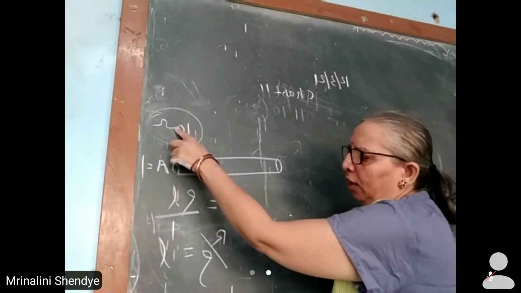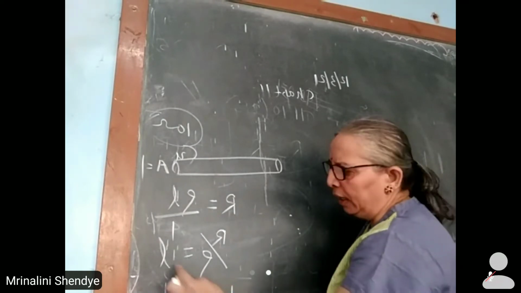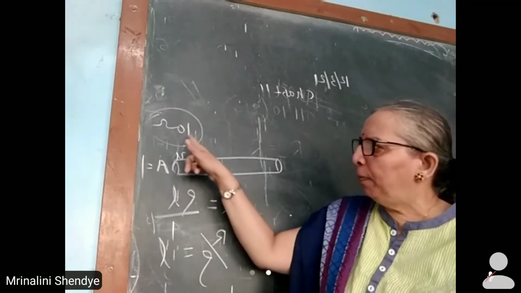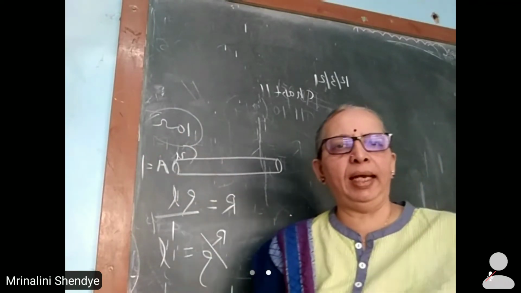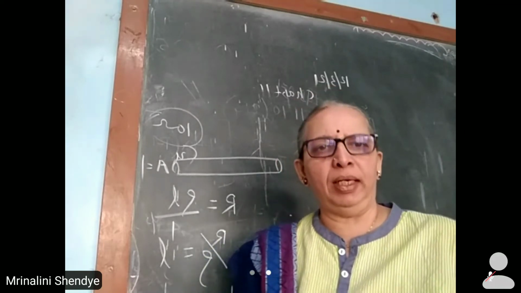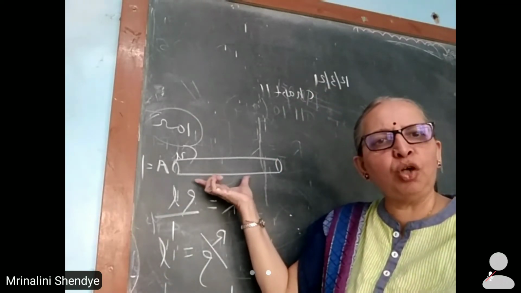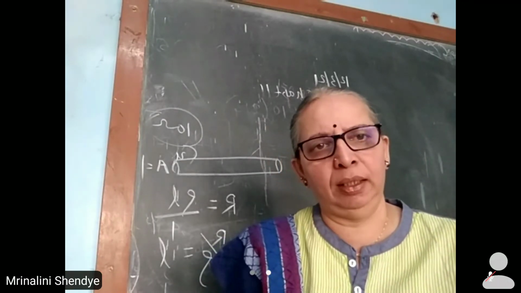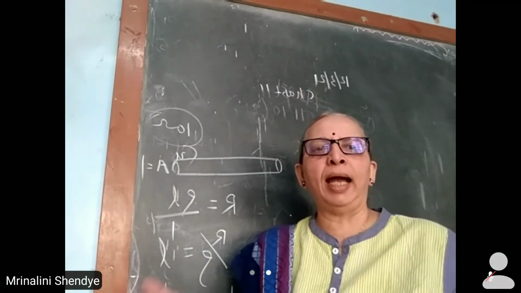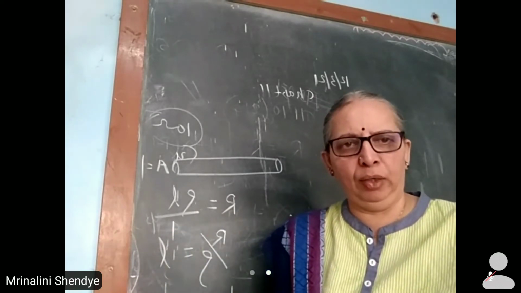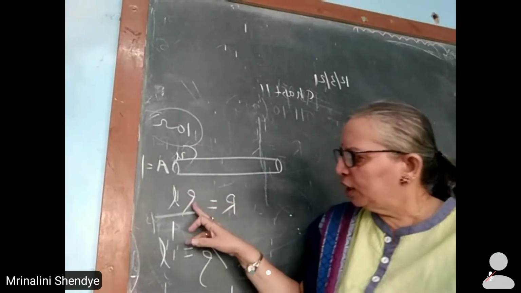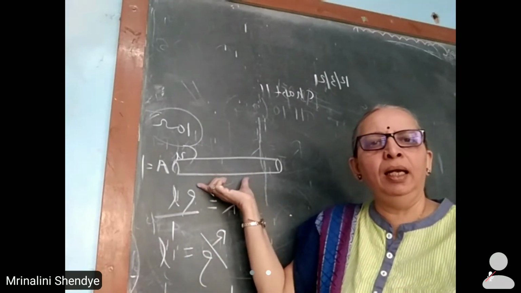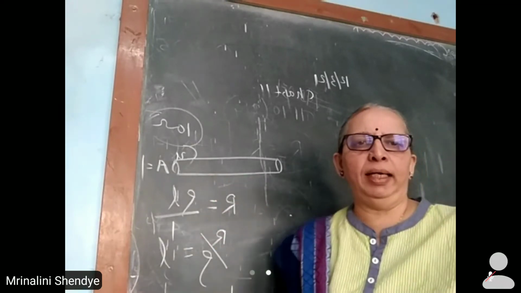So 10 ohm divided by resistivity gives you the length required of such wire to prepare a resistance of 10 ohm. Such resistances prepared with the use of these wires are called wire wound resistances. So wire wound resistances you can prepare of any desired value, knowing the specific resistance or resistivity of the material of which the wire is made.